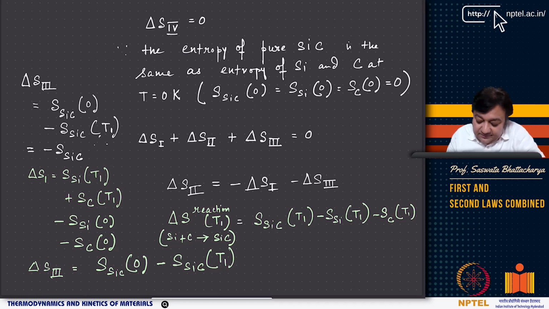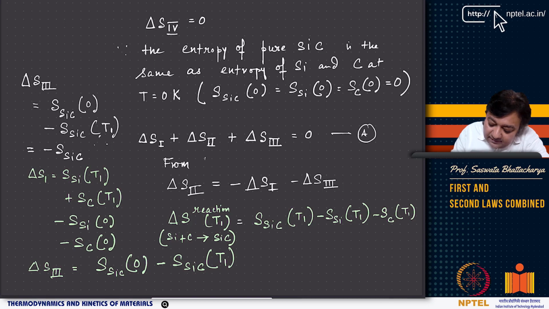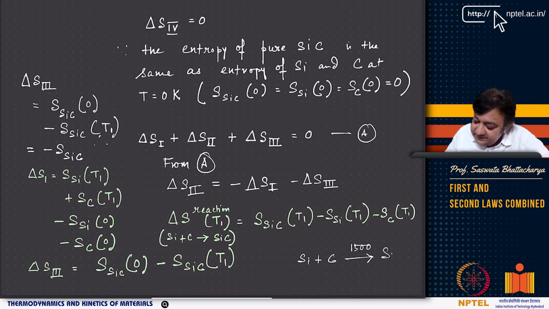Now delta S2, from this equation that we have here, let's call it A, we can write delta S2 equals minus delta S1 minus delta S3, and this delta S2 is the entropy of the reaction. What is the reaction? Silicon plus carbon at stage 2 at 1500 Kelvin gives silicon carbide.